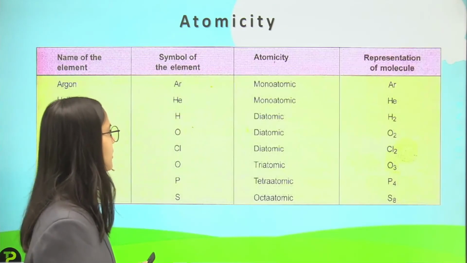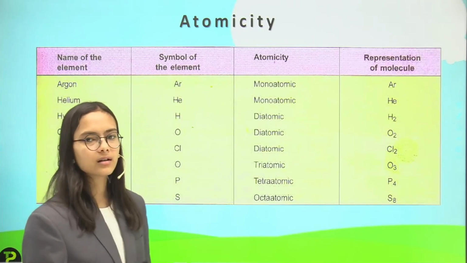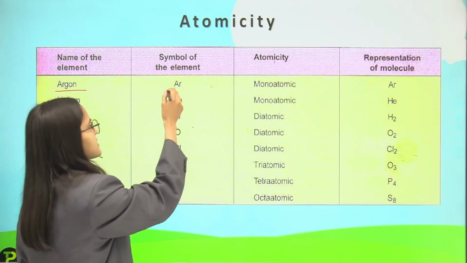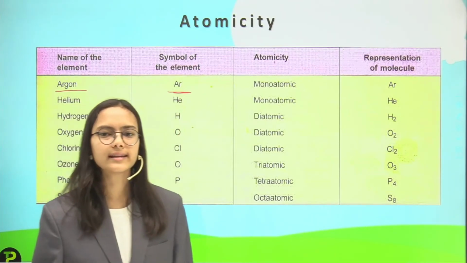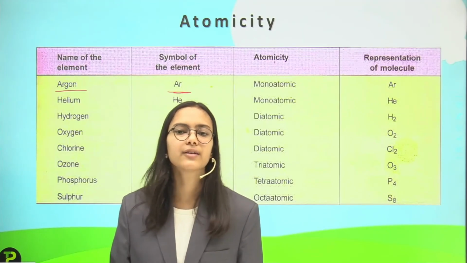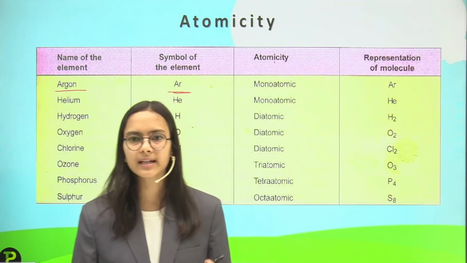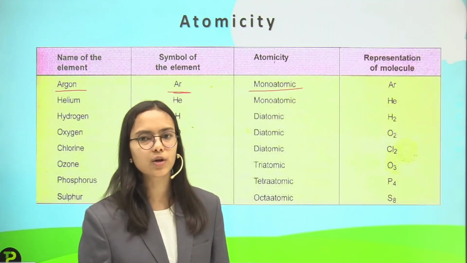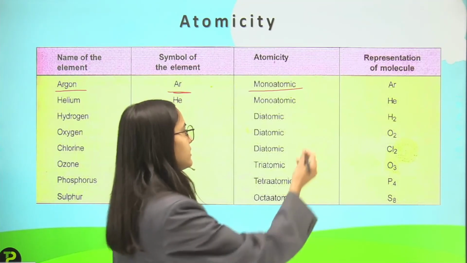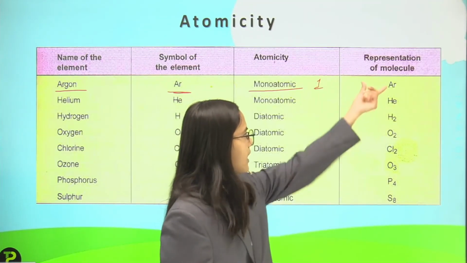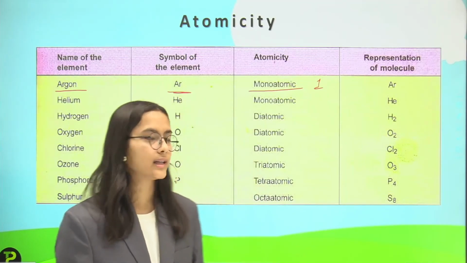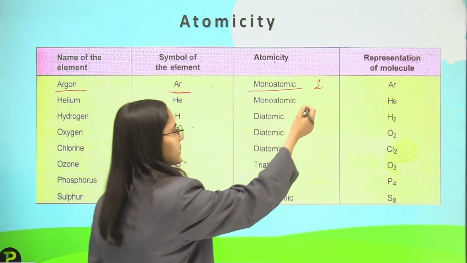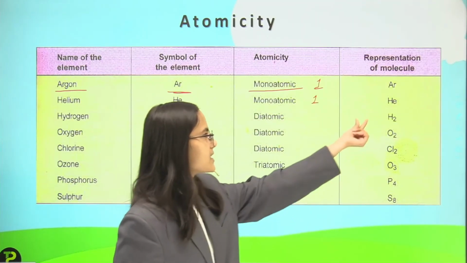So atomicity is the number of atoms in one molecule, and we had the examples. Talking about more examples, let's take argon first. The name of the element is argon and the symbol is Ar. I have told you that the noble gases exist freely, and if they exist freely, they have only one atom, so they are monoatomic. The atomicity is 1, so argon is represented as Ar only. And then we have helium. Helium is again a noble gas that exists with atomicity 1 and is represented as He.